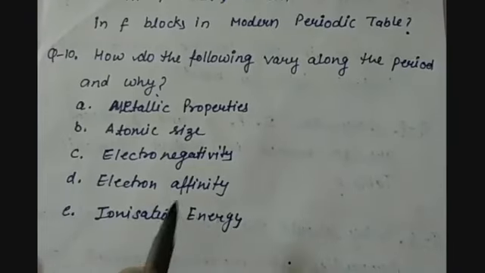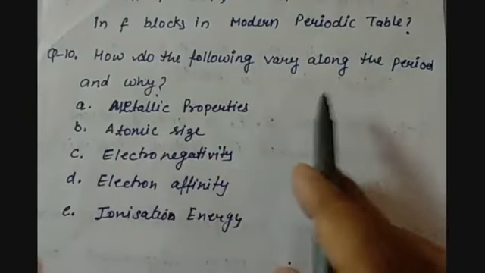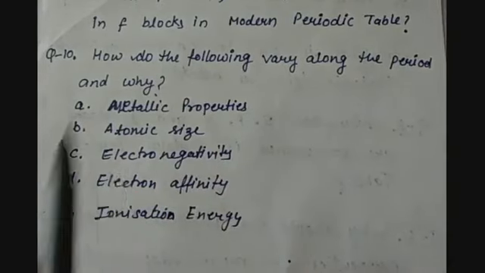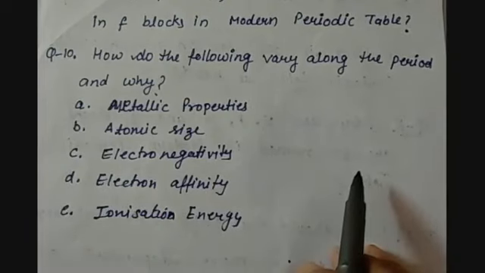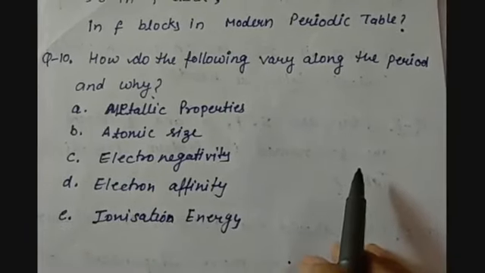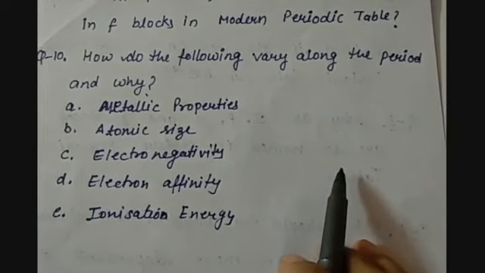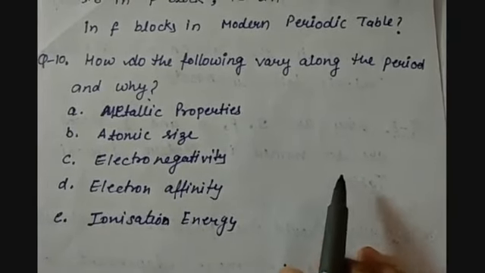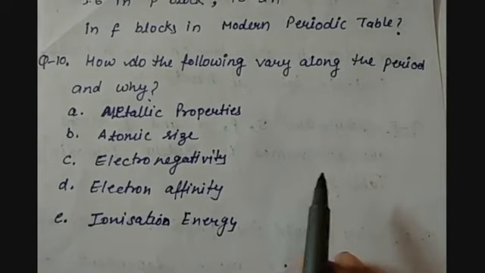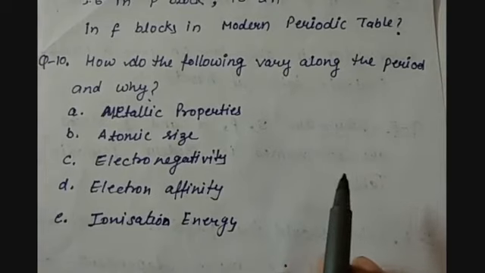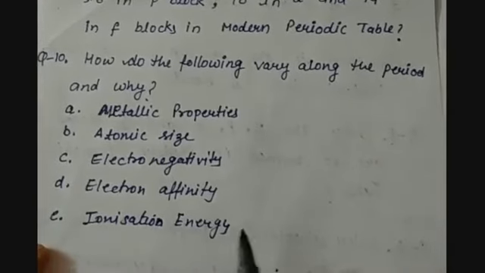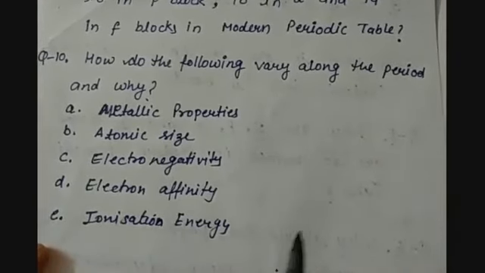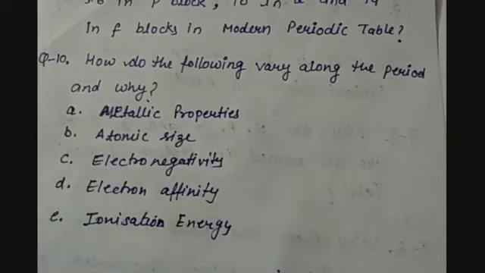Question number 10 is, how do the following vary along the period and why? And question number 11 is, why do all these properties vary along a group and why? So these properties we have discussed in case of trends in the groups and periods when we did our chapter modern periodic table trends. That time we did these in a very much detailed way. So let us do them quickly, as the lecture is already very long.